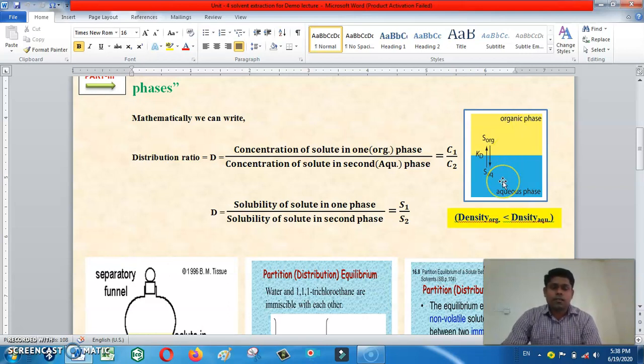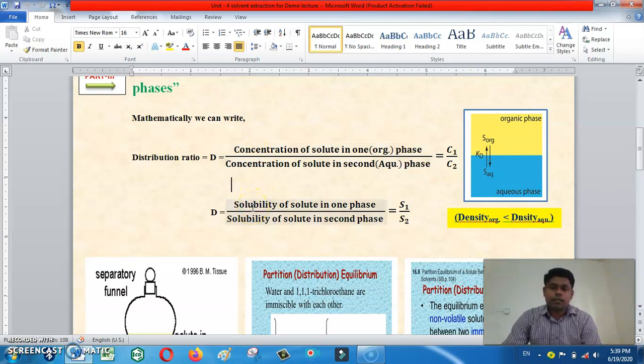Organic phase and aqueous phase are mixed with each other, and because of that the solute present in the aqueous phase separates itself with the help of the organic phase. After that, the ratio C1 by C2 remains constant. That ratio is also known as partition or distribution coefficient.